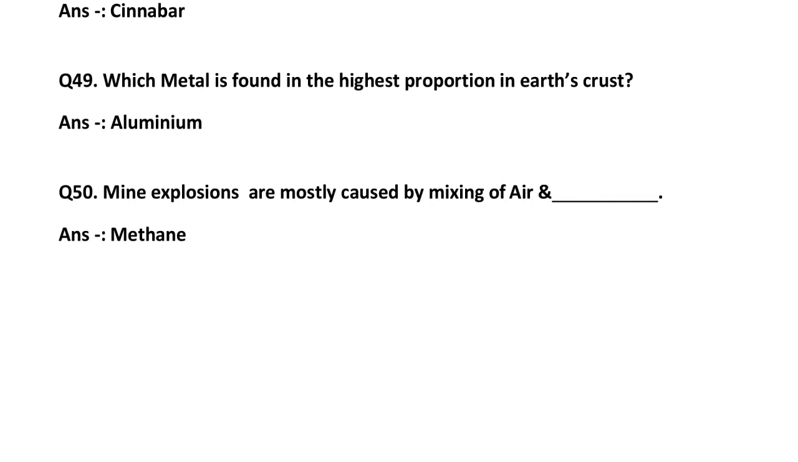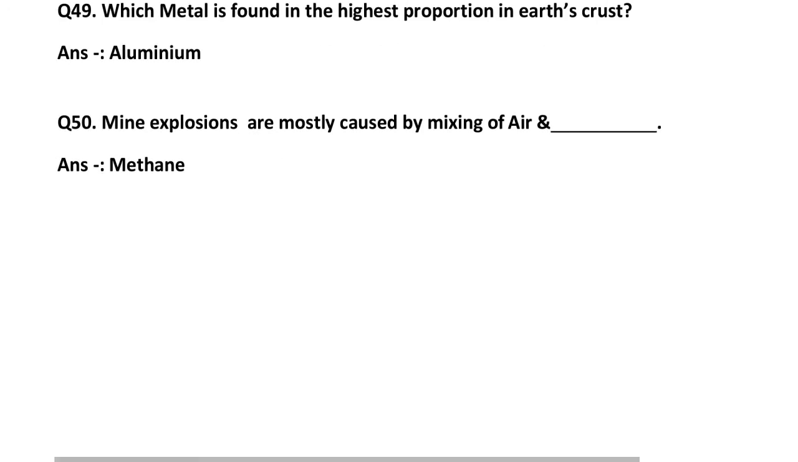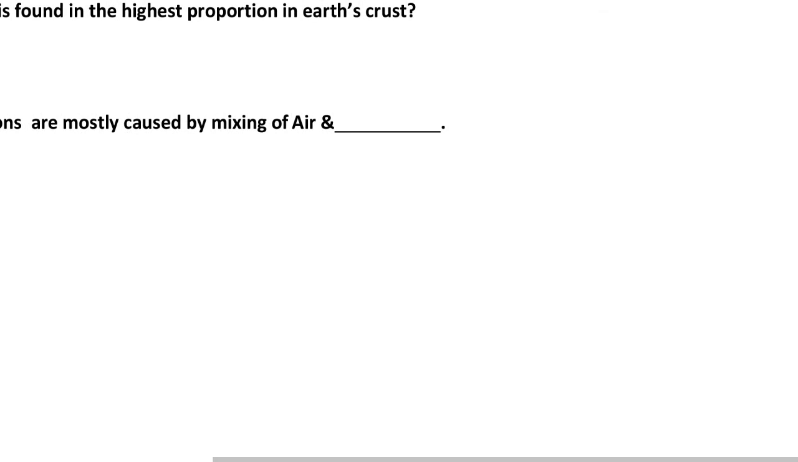Mine explosions are mainly caused by the mixing of air and gas. Air and methane. Methane, which is a greenhouse gas, mixes with the air to cause mine explosions. Okay, going to the next question, that is 51.